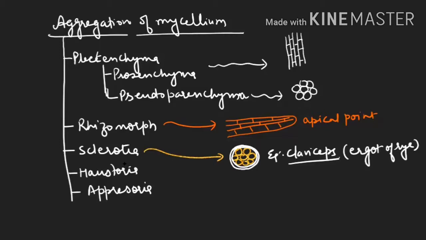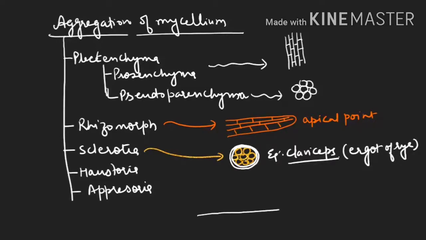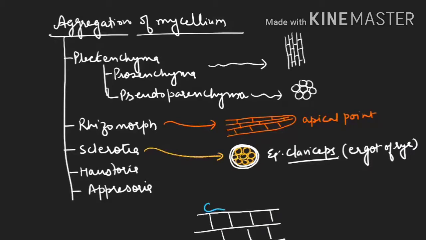Then haustoria. If you see the difference between haustoria and appressoria, try to understand what is the difference, why we are using the word haustoria and why we are using appressoria. See, this is one tissue. Try to understand, this is a plant tissue in which the fungus has to penetrate. So this is the fungus. The fungus will first make this structure known as a germ tube, and it will swell up. So this swelling structure is known as appressorium.